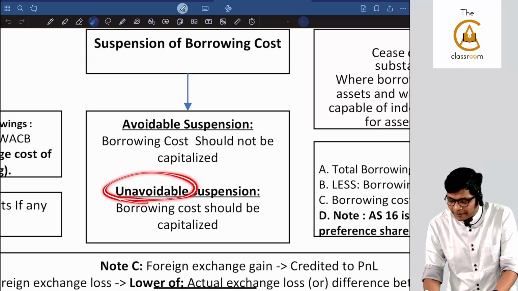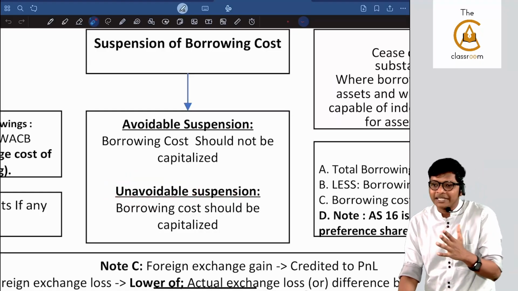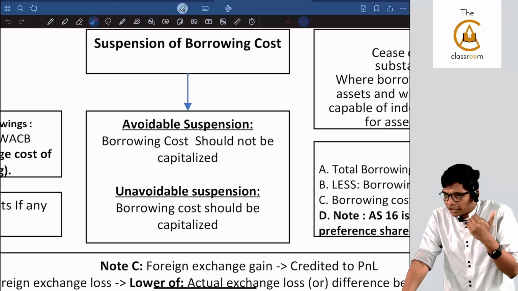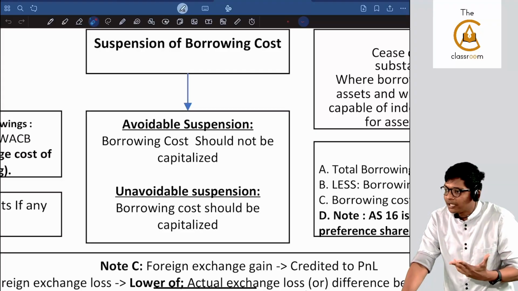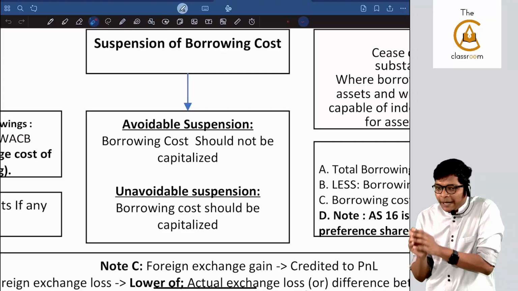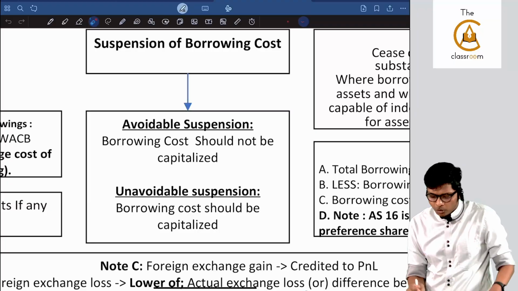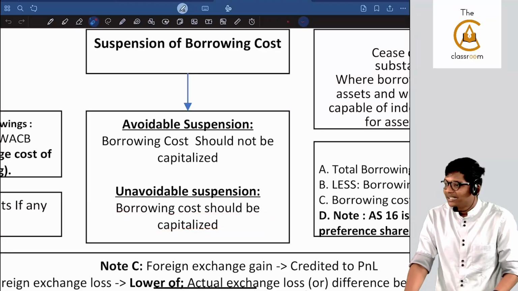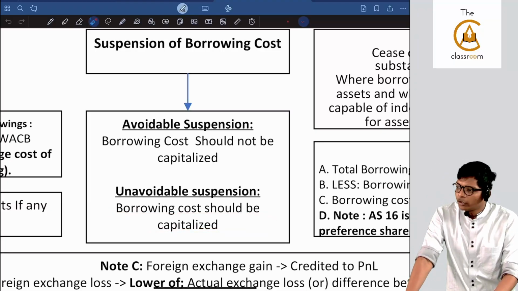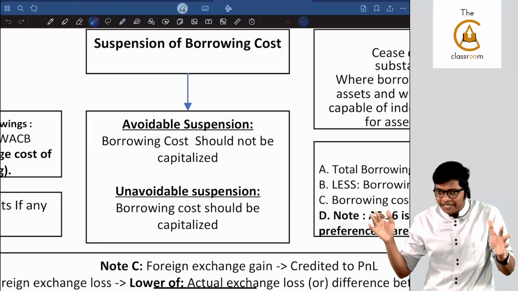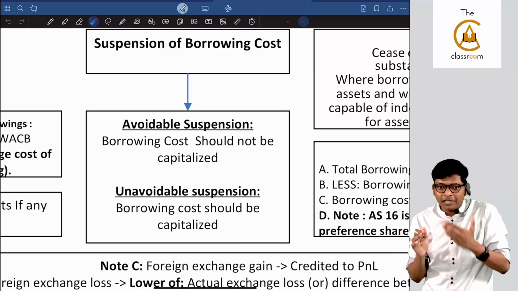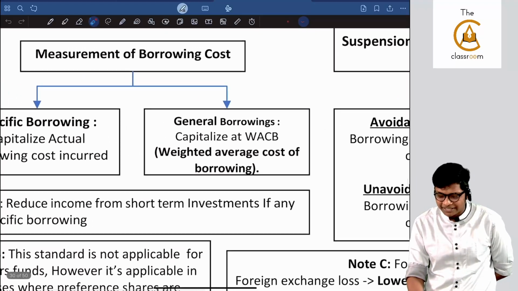Unavoidable suspension. Flood came, earthquake came, COVID came. I can't do anything. I want to resume construction, but the flood is there. I can't resume. In this case, capitalization will continue. Are you following, guys? Borrowing cost should be capitalized. So suspension during that period depends on whether the suspension is avoidable or unavoidable. We will proceed accordingly. Are you getting it, guys?